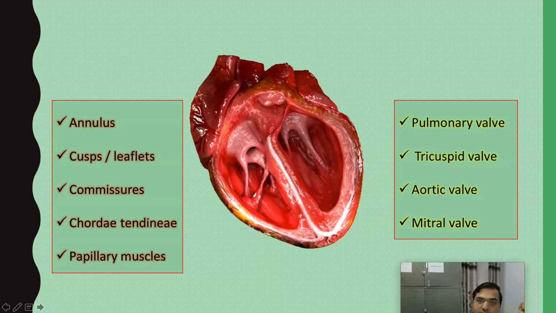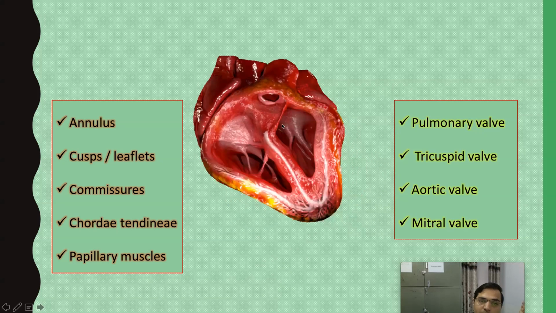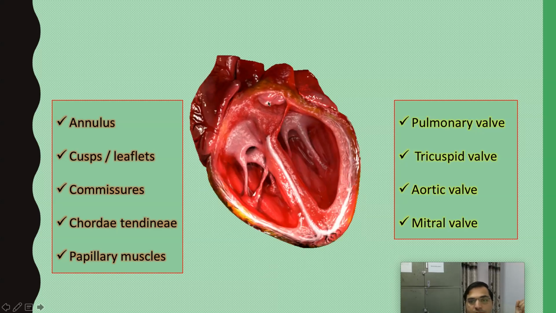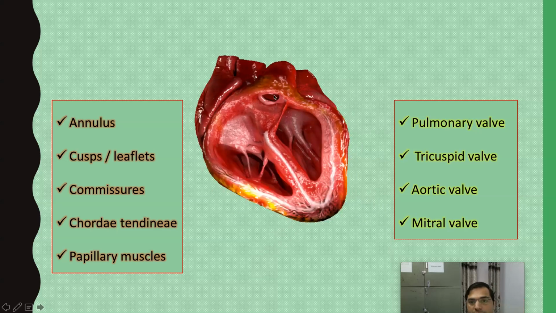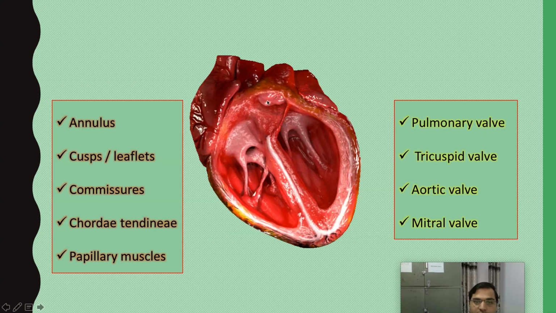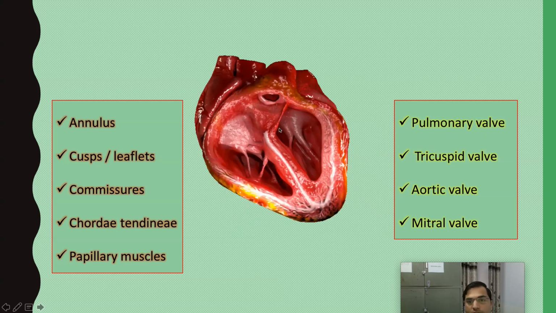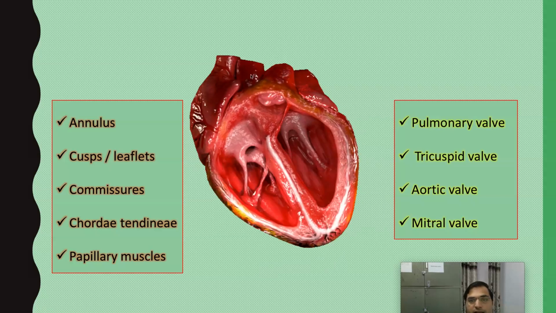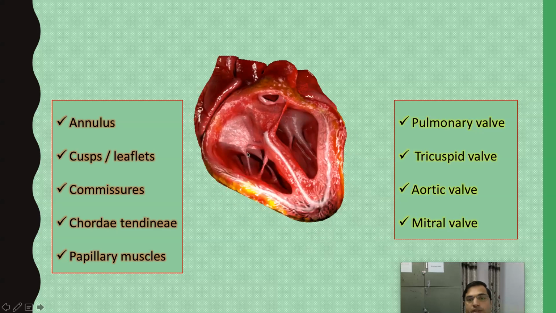This is the pulmonary artery which is exiting, and this has a pulmonary valve. The aortic valve is somewhere here, it cannot be seen. This pulmonary valve has a left leaflet, right leaflet, and anterior leaflet. Similarly, the aortic valve has three leaflets: the left leaflet, the right leaflet, and the posterior leaflet, because the aorta is at the posterior side of the heart, right?